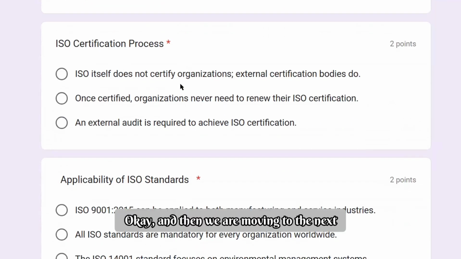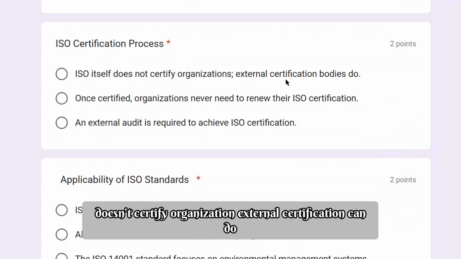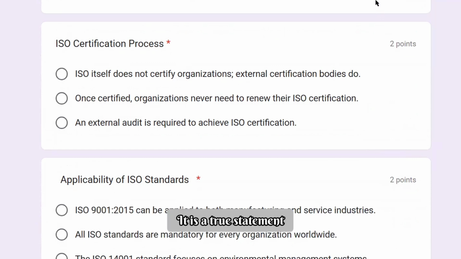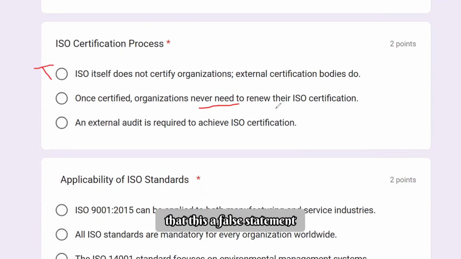And then we are moving to the next question. ISO certification process. ISO itself doesn't certify organizations. External certification bodies can do that. Yes, it is a true statement. And then, once certified, an organization never needs to renew that. This is a false statement.